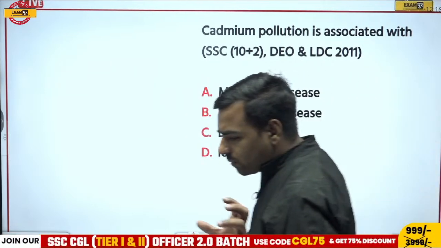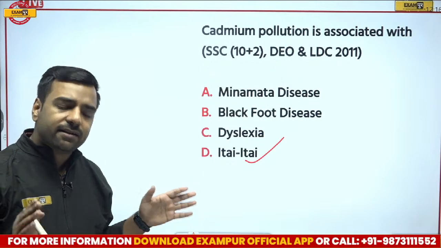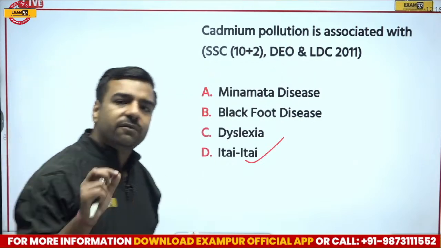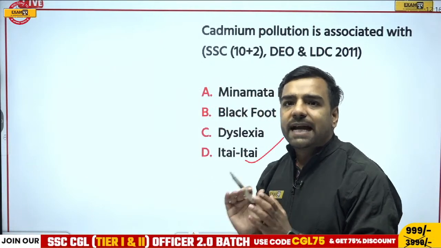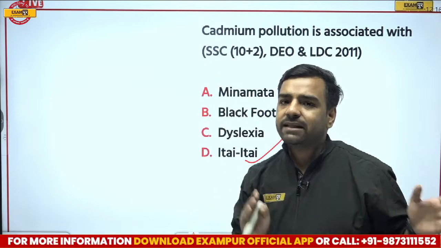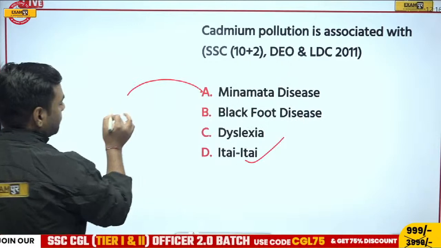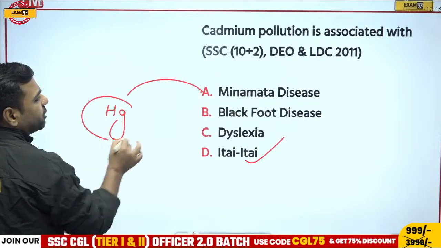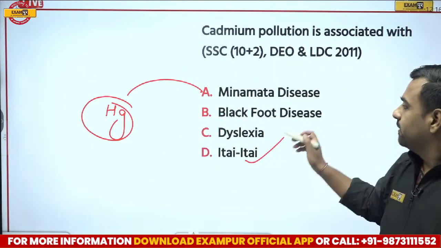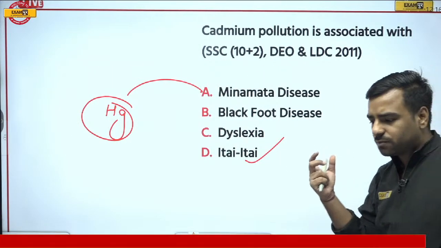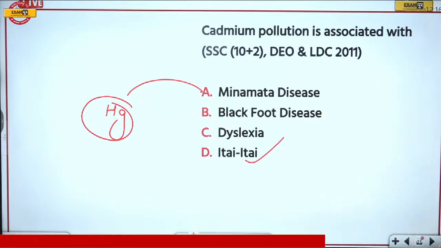Whatever you are eating, if this cadmium gets into your body, it will be affecting your skeletal system. It will be affecting even your nervous system. So with cadmium pollution, if cadmium enters into your body, you will be suffering from itai-itai. But if I talk about mercury, if mercury enters into our body, it leads to Minamata. So these two questions are very important. If I talk about Blackfoot disease, this is from those particular microbes which act in our body, and they lead to this disease. Okay, so let's move forward now.